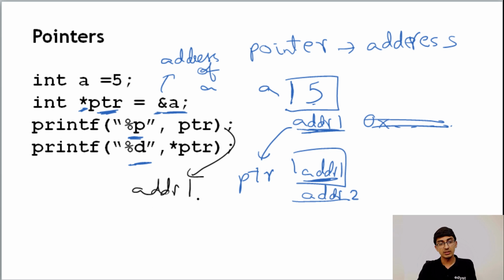Now again, I'm saying addr1, but what I really mean is the hex value that's going to be stored. Just to make it simple for you, I called it addr1, but it's going to be some big hex value. That's how C is going to store its own address, right? So that's what it's going to be.